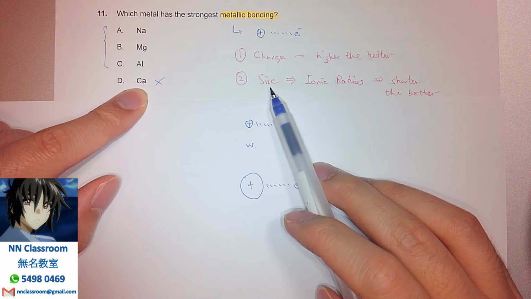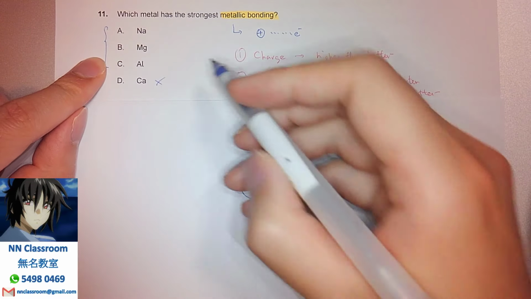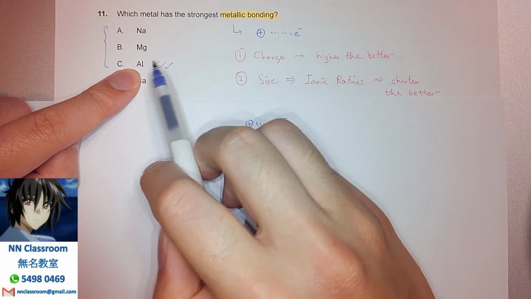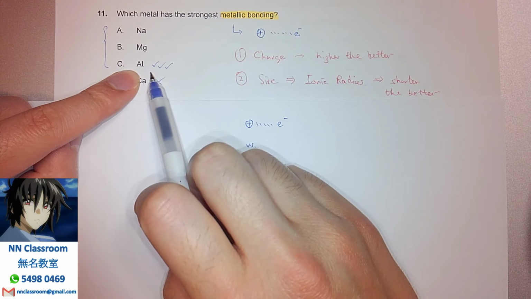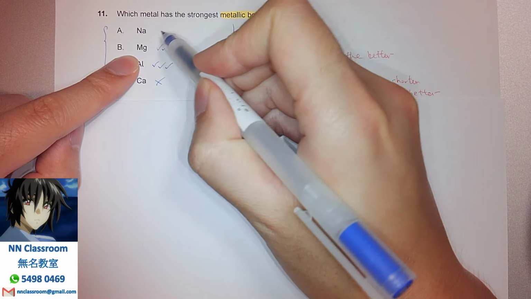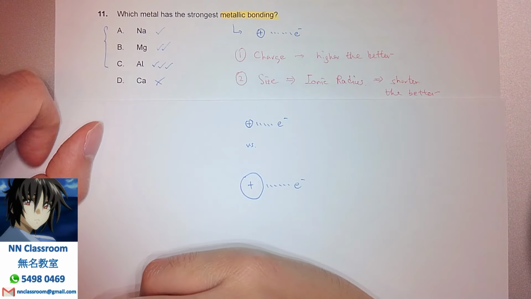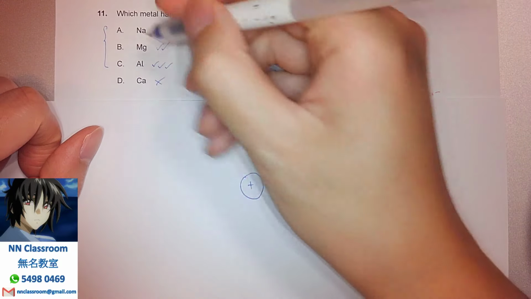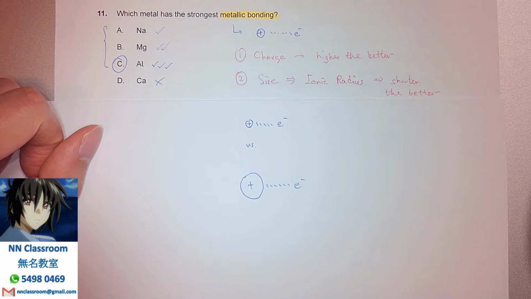And so finally, in terms of charge, we conclude that aluminium is the best, because aluminium gets a +3 charge after donating the outermost shell electrons, while magnesium only gets +2 and sodium only +1, because the group number determines how they would be stable. So eventually my best choice will be C.